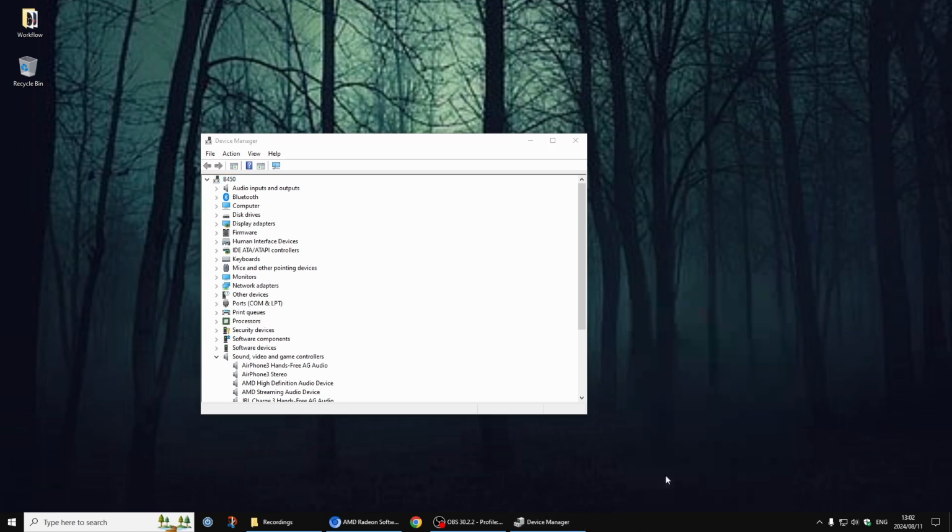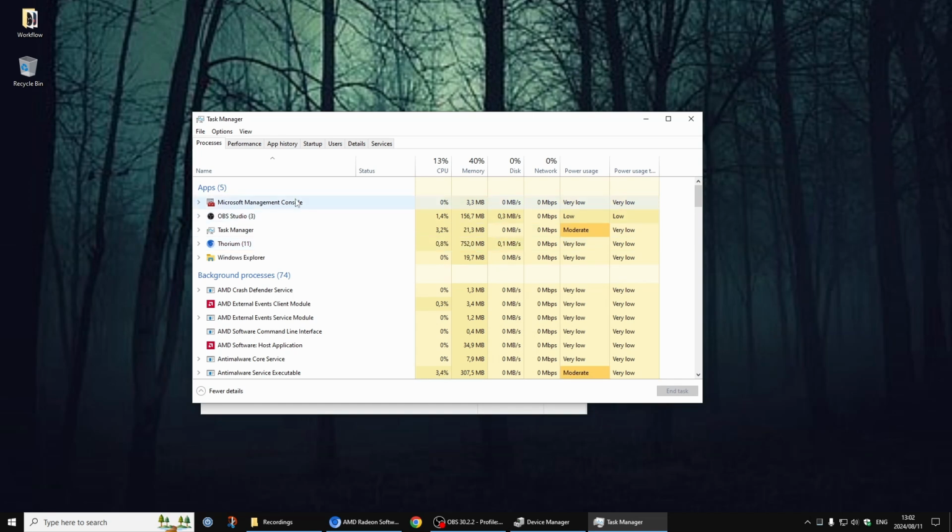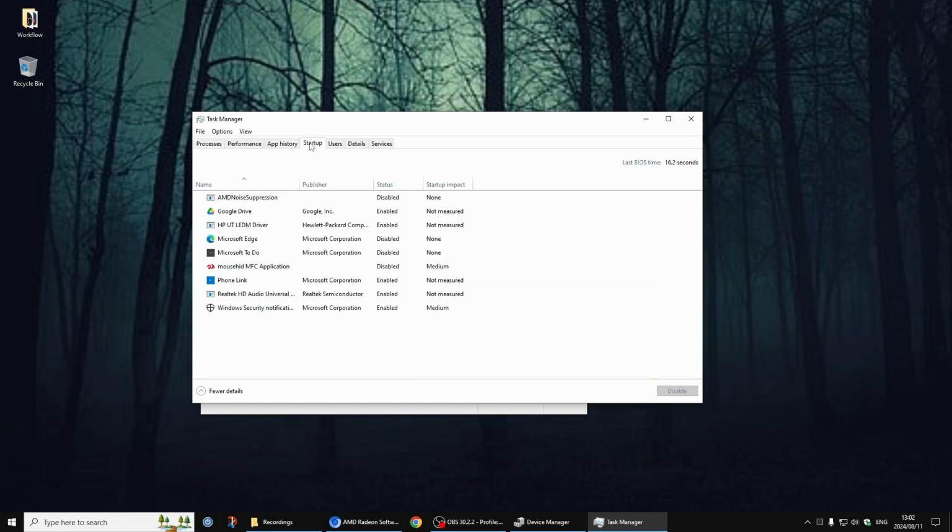you can go to Task Manager and just see if any of your programs is running in the red, eating up all your resources. And maybe just disable that and see if you really need that program. You can even uninstall it. Same goes for startup. You can actually disable some of these programs if it's not critical that they run at startup and just sit there in the background. So obviously I want my Google Drive to work, but Microsoft Edge doesn't need to run. This mouse driver doesn't need to run. So yeah, just check there.